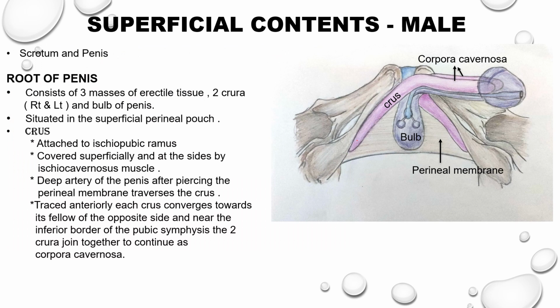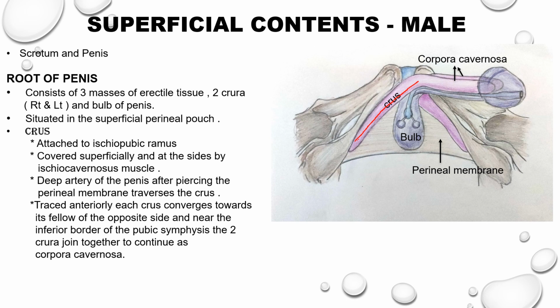The deep artery of the penis. Initially, this artery lies in the deep perineal pouch. From the deep perineal pouch, it pierces the perineal membrane and comes to the superficial perineal pouch. After coming into the superficial pouch, this artery traverses the crus of the penis.